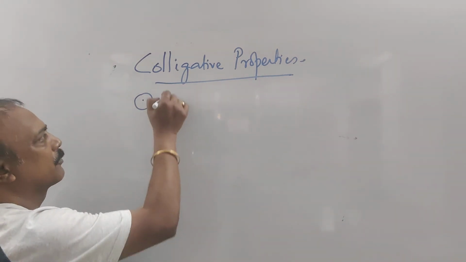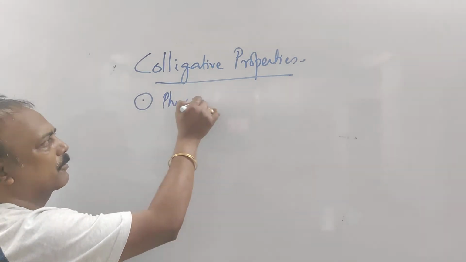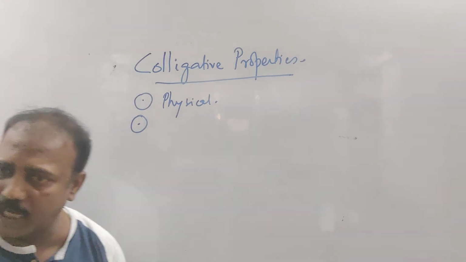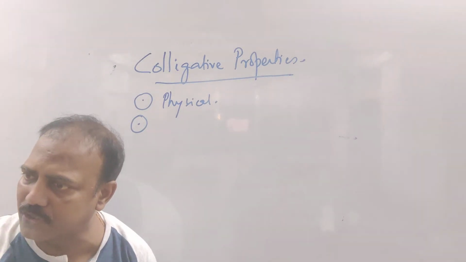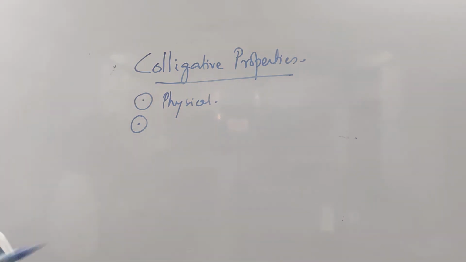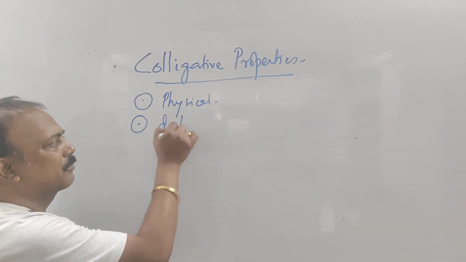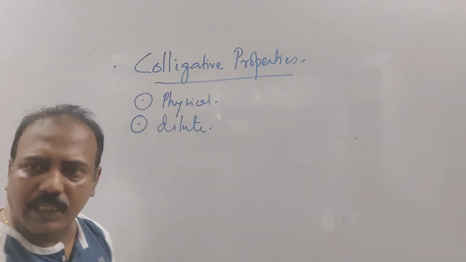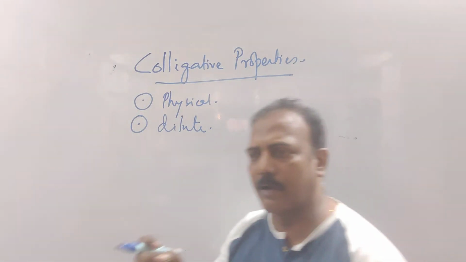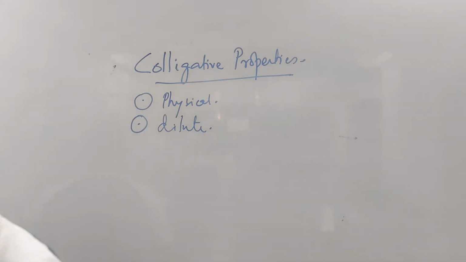Second point, the solution of non-volatile solute, but the condition is that the solution must be dilute. It is applicable for only dilute solutions. Dilute solution means the amount of solvent in comparison to the amount of solute will be much higher. Clear? Okay? Fine.